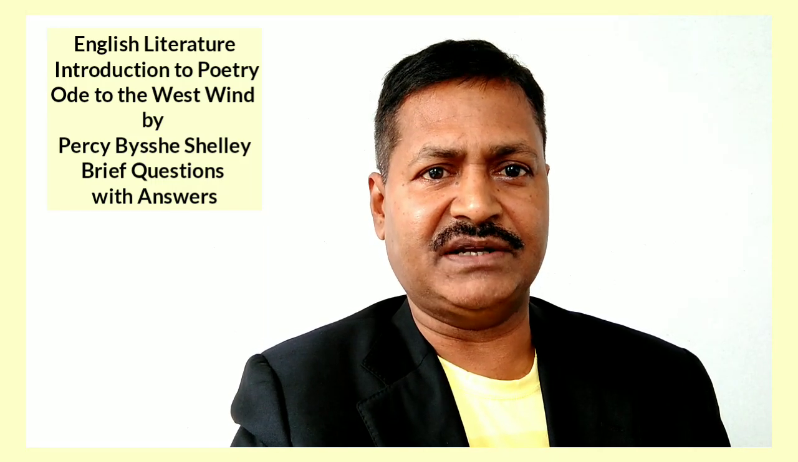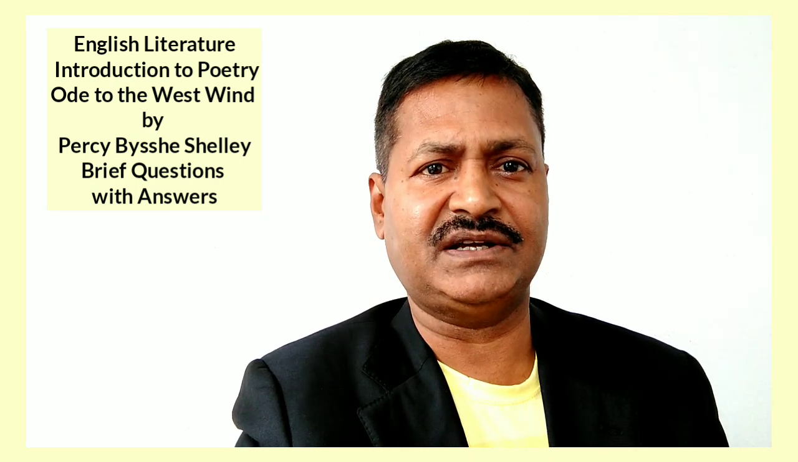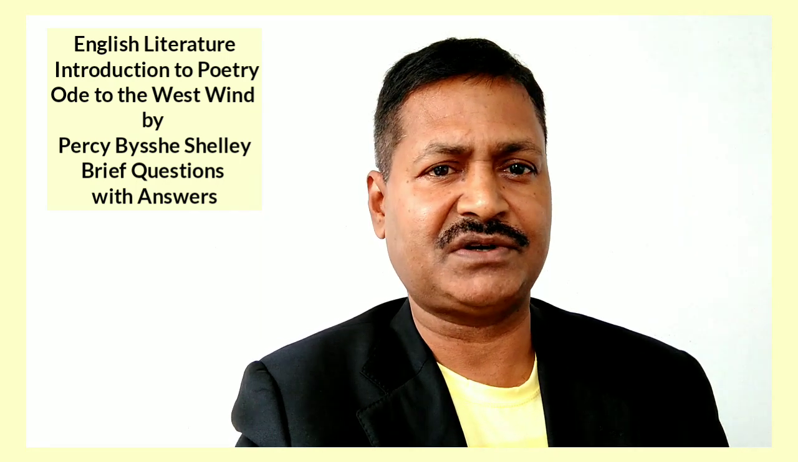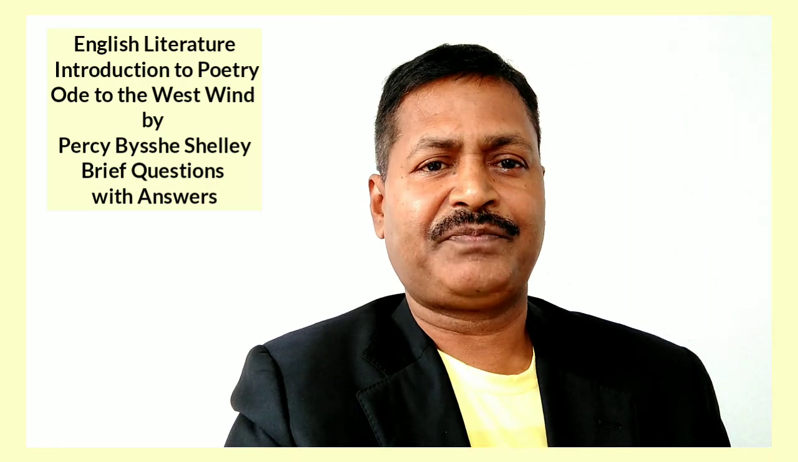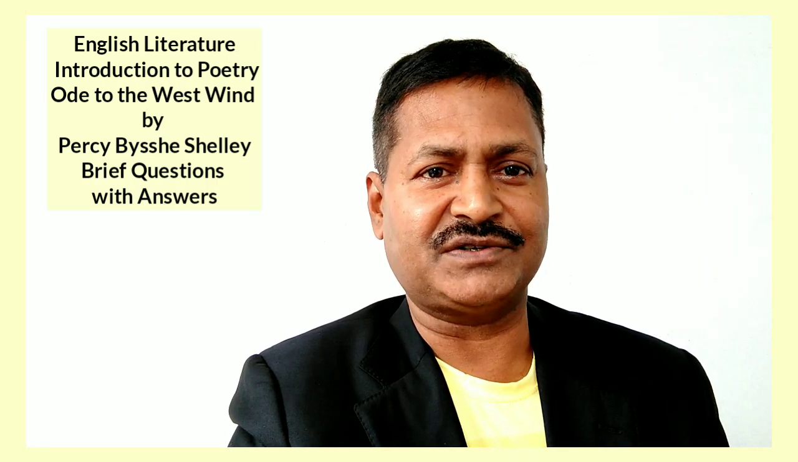Answer. The west wind creates a great chaos and confusion at a high level in the atmosphere as it produces clouds and storms. Question 9. In which way are the clouds like dead leaves of autumn?